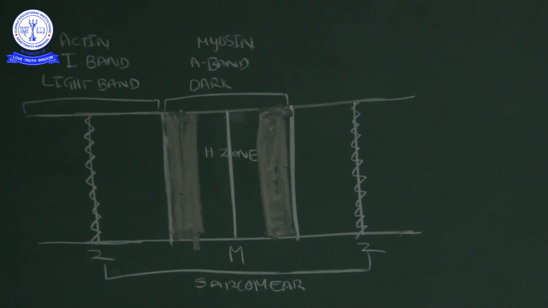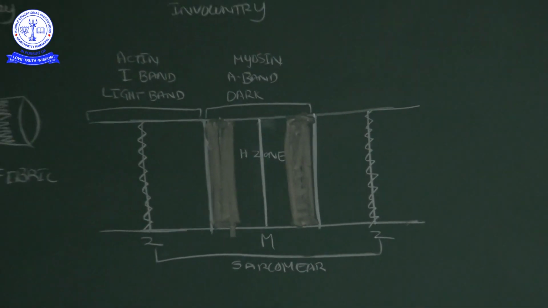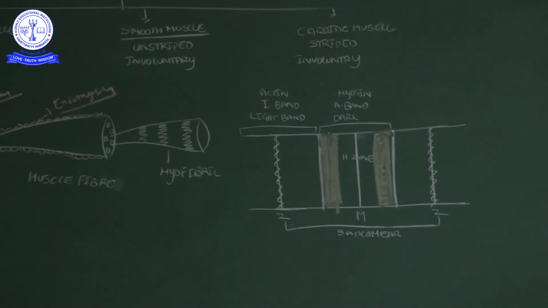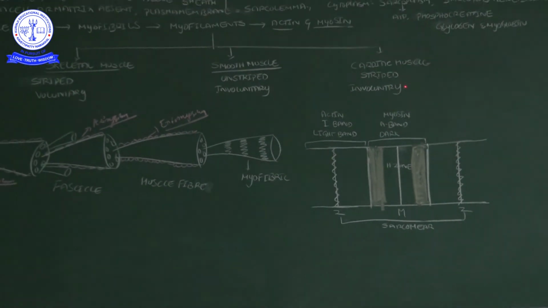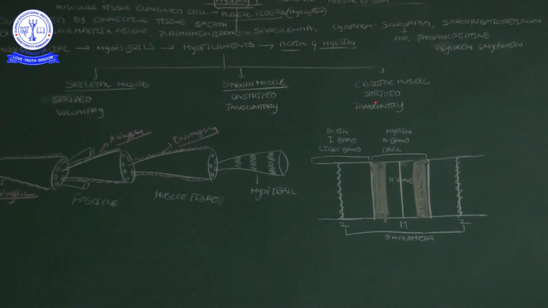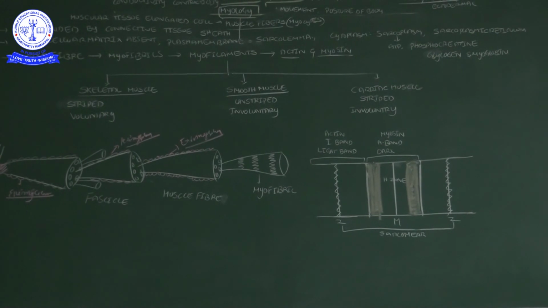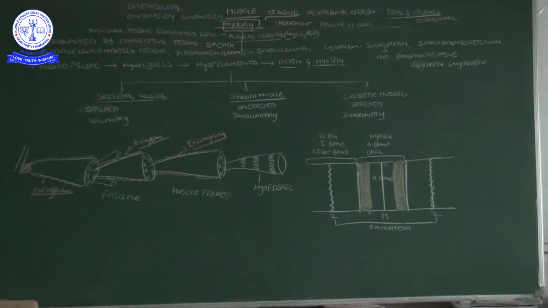Okay, you understand the muscle structure. In the next continuation videos, I will differentiate skeletal muscle, smooth muscle, and cardiac muscle with their structural, anatomical, and functional explanation. I will explain in the next video.